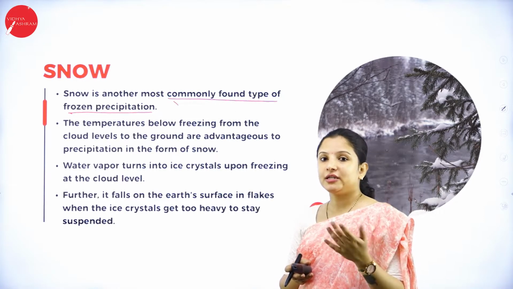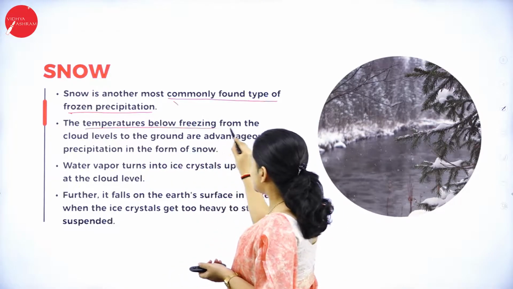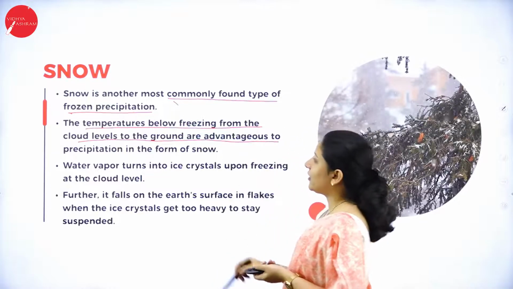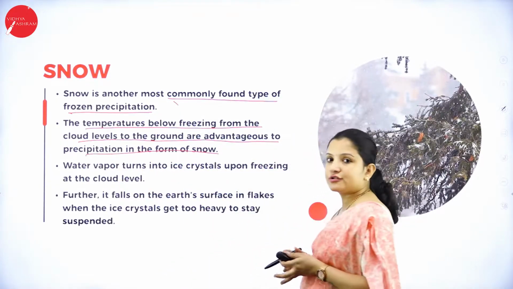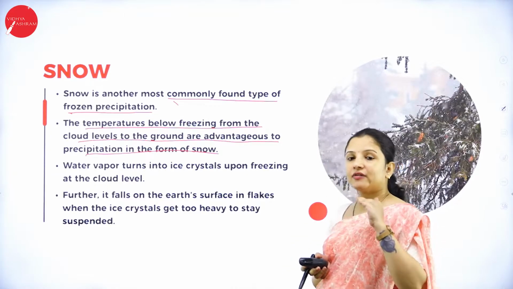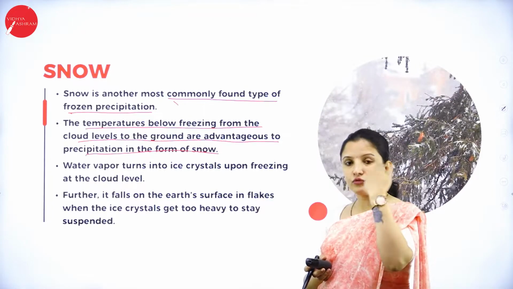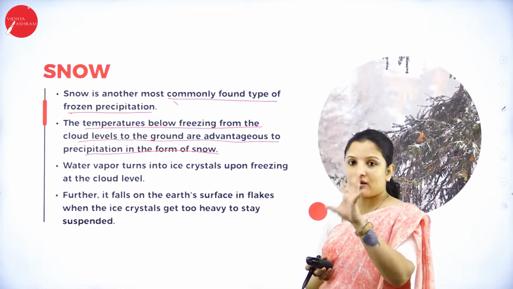Cool air mass will lead to snowing. Temperatures below freezing from the cloud levels to the ground are advantageous to precipitation in the form of snow. Here also, when the earth gets heated, the surface water moves to the atmosphere because of heating of the earth and forms clouds there.